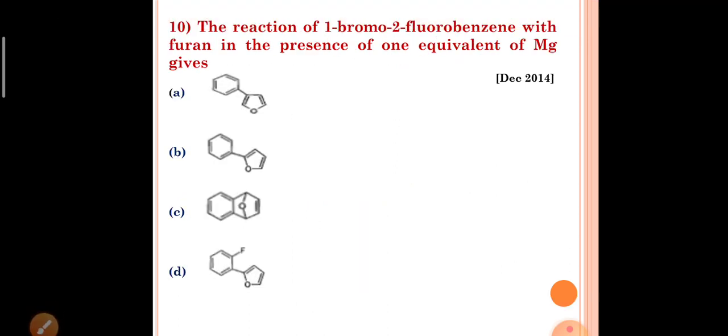The last one is the reaction of 1-bromo-2-fluorobenzene with furan in the presence of 1 equivalent of magnesium gives.